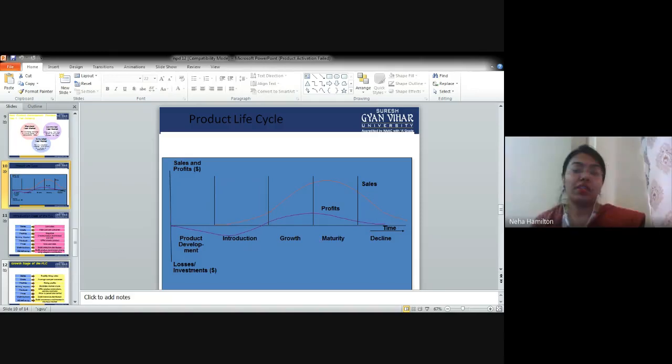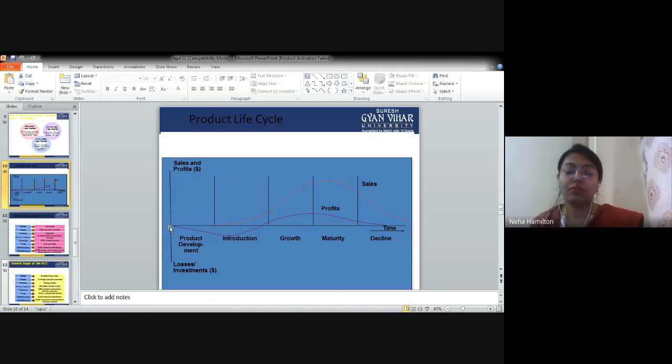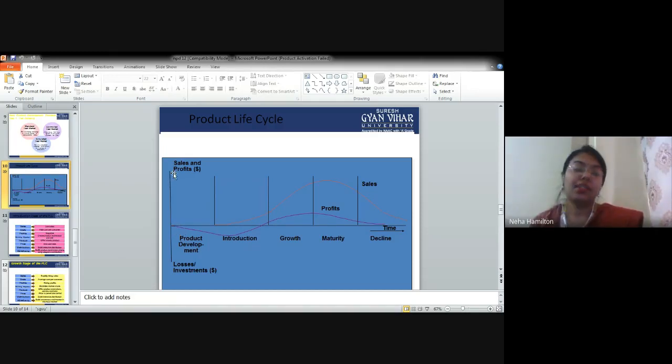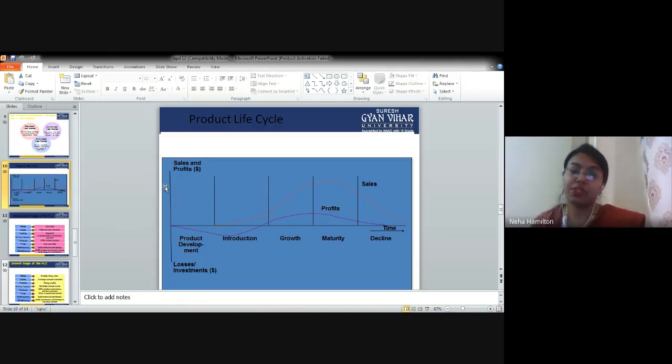Excuse me, ma'am. Yes. Ma'am, how can product development be negative? If we go below the x-axis, then the negative y-axis comes from the center point. Then why is it possible that the product development can be negative? Yes, it is possible. See, what is this? This vertical line is telling you the y-axis as sales and profits, and this is losses.